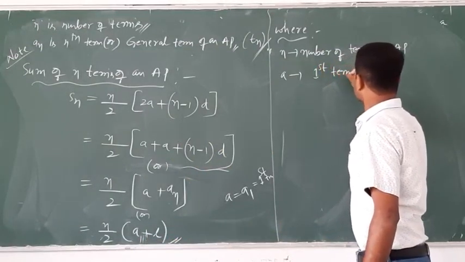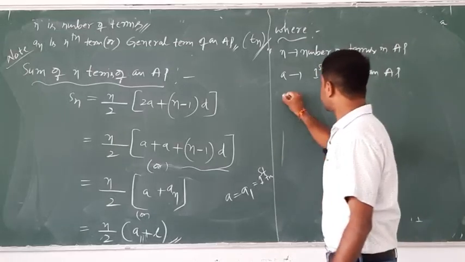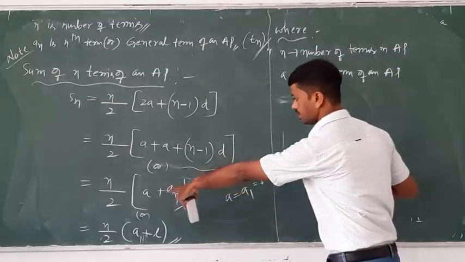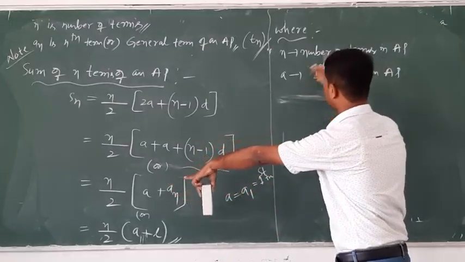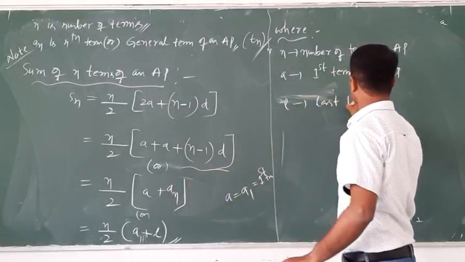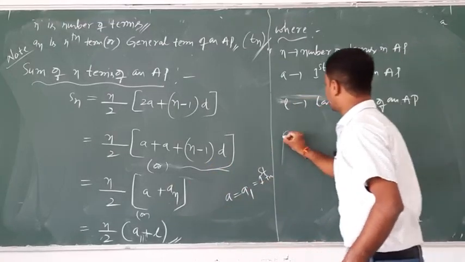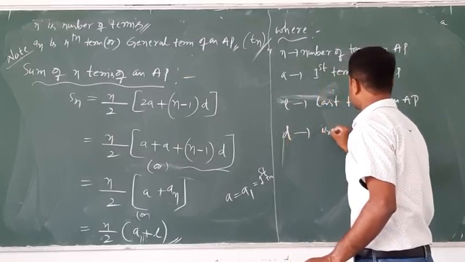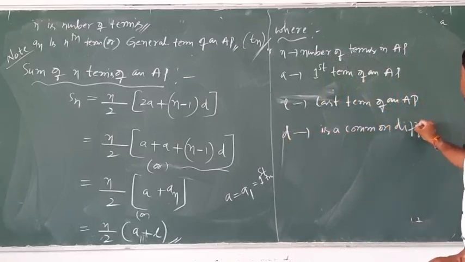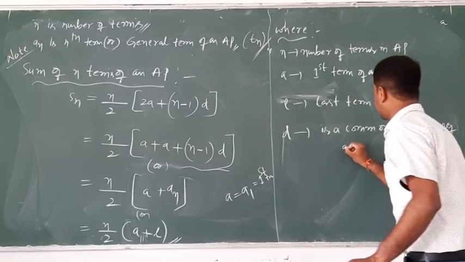No problem. Next, n is the number of terms, a is the first term, and L is the last term of an AP. d is the common difference of an AP.